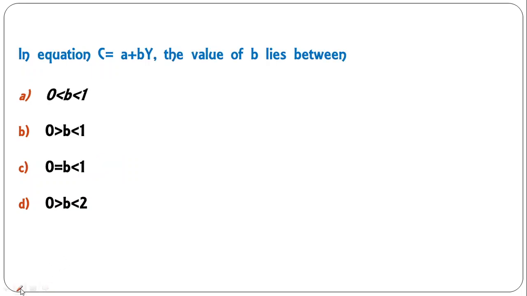In the equation C is equal to A plus BY, the value of B, this B lies in between. In fact, this B, as I told you, is nothing but MPC, marginal propensity to consume. It is always greater than 0 and less than 1. The extreme cases of MPC are 0 and 1. So this B lies in between 0 and 1. So A is the correct answer here.